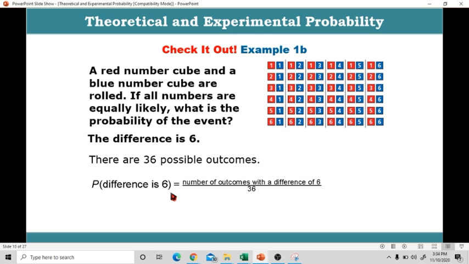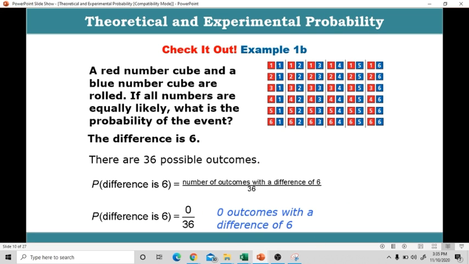To find the answer, probability na difference is 6 is equal to number of outcomes with a difference of 6 all over 36. There are 0 outcomes with a difference of 6. Wala kang makikitang pair dito na ang difference is 6. Yung pinakamalaki is 5, pero walang 6. Therefore, the answer is 0 all over 36, or 0.